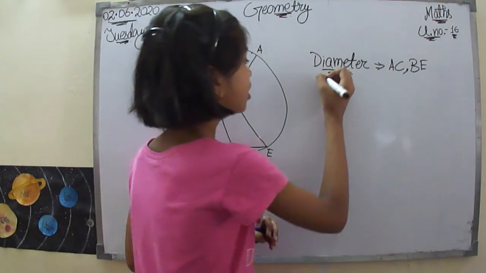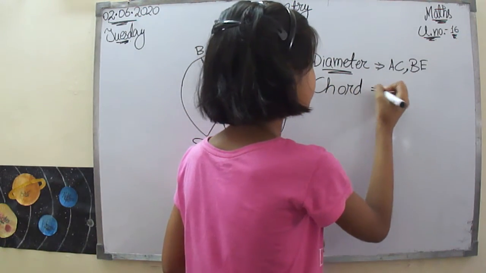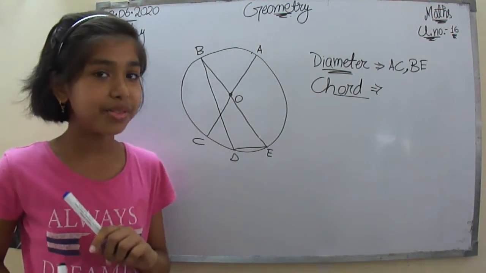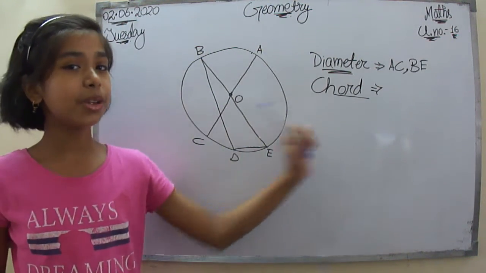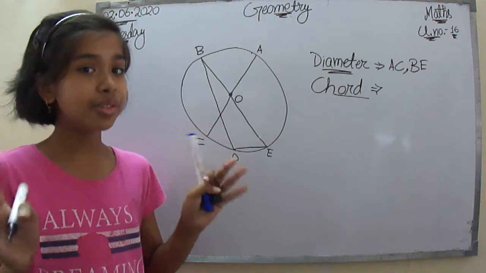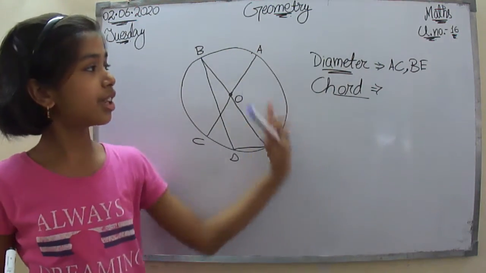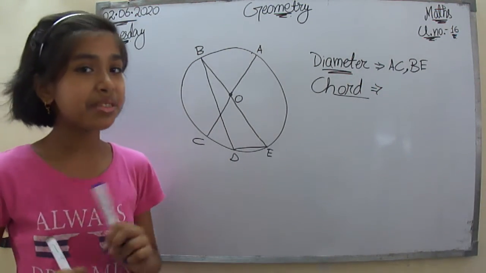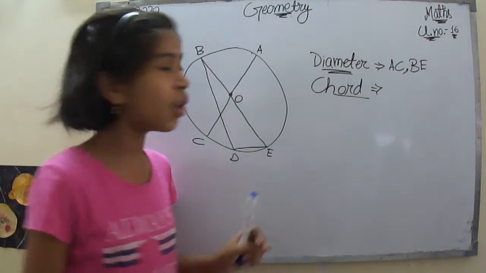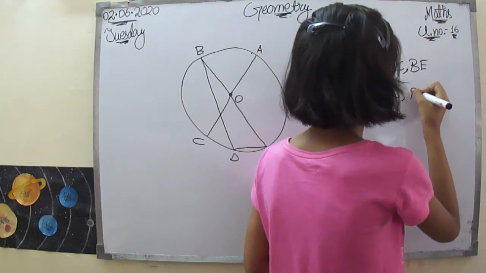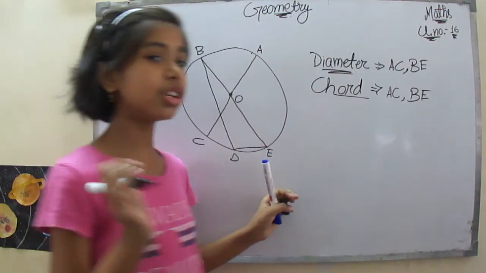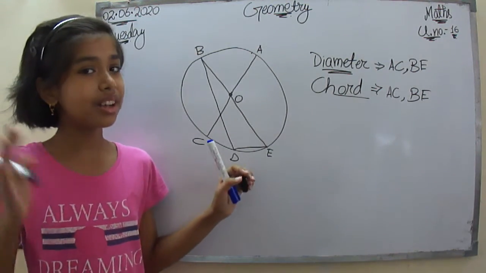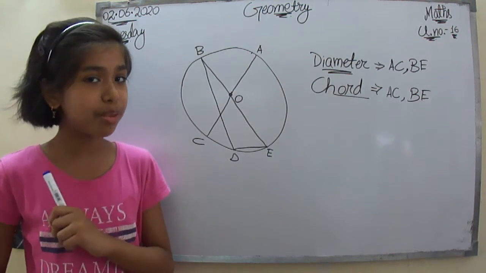Let's see the chord. Now what is the chord? The chord is the line segment which joins the two points on the circumference. So all the diameters are going to be the chord. So what will be our chord? Firstly, without looking at this figure, by looking at this only, AC and B, E. Why is that? Because as we had already learned that all the diameter is a chord. So AC and BE is also a chord because it is a diameter and diameter is nothing but the longest chord. Now let's spot some more chord which you can spot over here.